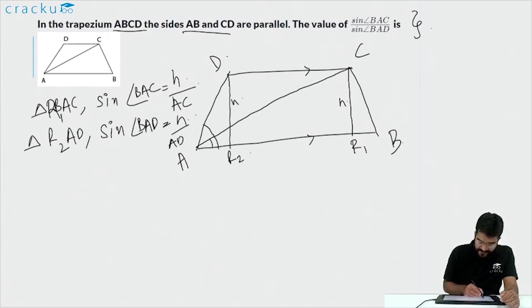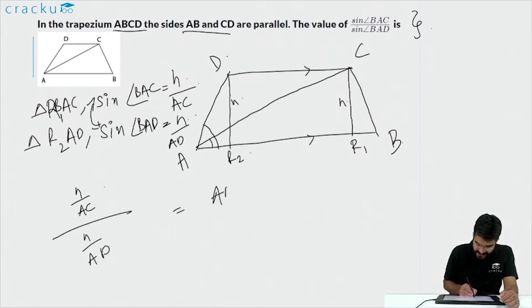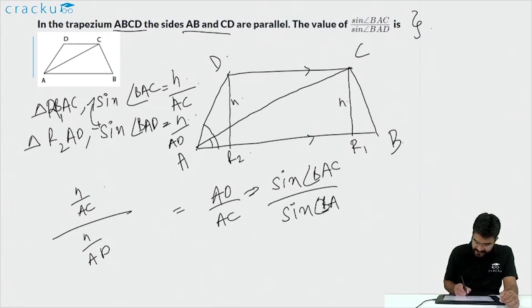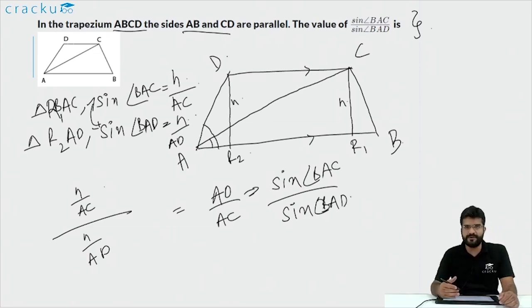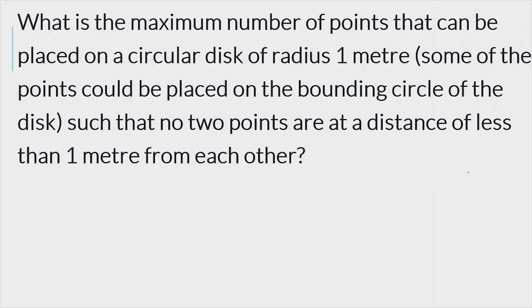Now when you are required to find out the ratio of these two sines, you just divide h by AC whole by h by AD, and you are going to get AD by AC, which is equal to sine of angle BAC by sine of angle BAD. So the key to solving this question is drawing the two perpendiculars from D and C to the line AB. Once you are done, you are going to get the answer, which is very straightforward.